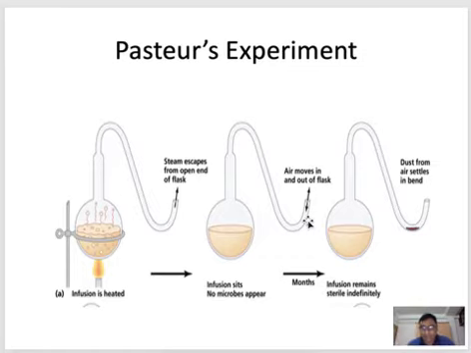Those dusty particles along with the bacteria will try to travel through here and reach the heated liquid food. But as the design of this neck is like this, and the dust is heavier than the air, the dust along with the microorganisms will try to enter and pass through, but they cannot pass this space because they are heavy.